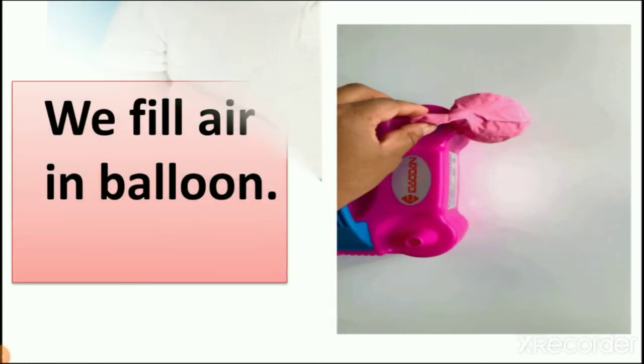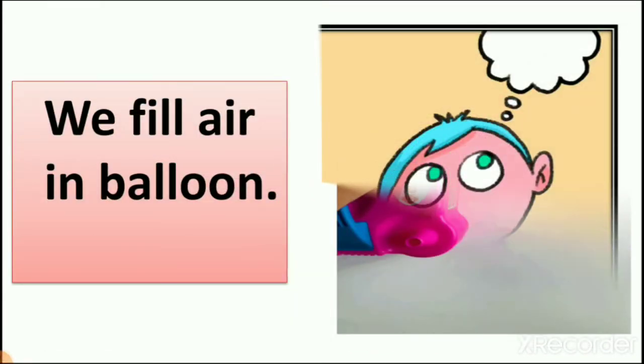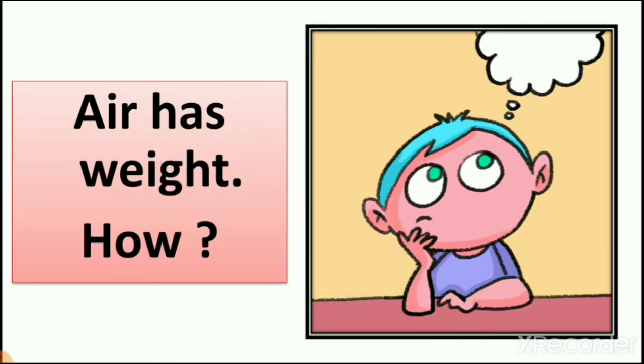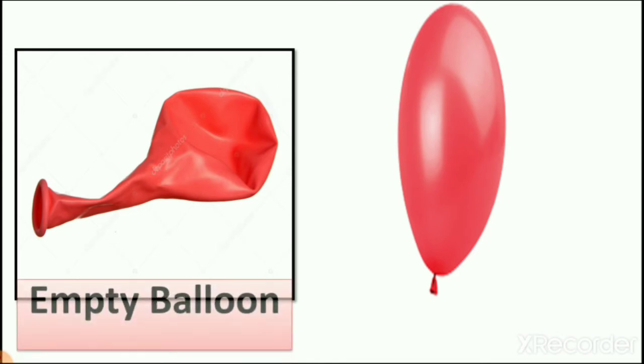So we learned in the previous lecture that we fill air in a balloon. Then we learned that air has weight. How is it possible? Let's see. First, here you can see two pictures. One is an empty balloon and the second is a filled balloon. So what do we call it when we fill air in a balloon? We call it a blown up balloon.